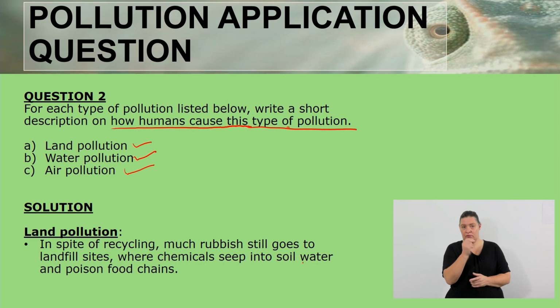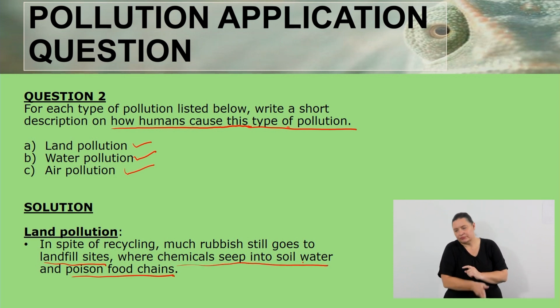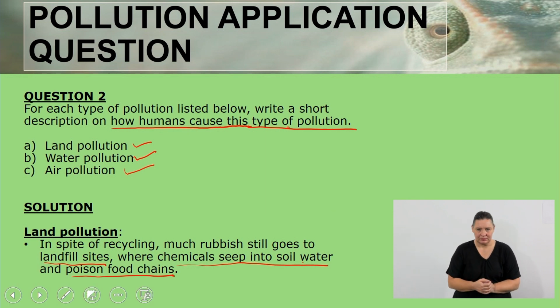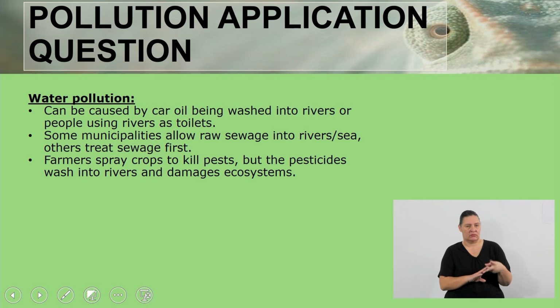So the first one that we are looking at is land pollution. In spite of recycling, much rubbish still goes to landfill sites, where chemicals will now seep into the soil water and poison food chains. So that is the first one, land pollution. Then the second one is water pollution.